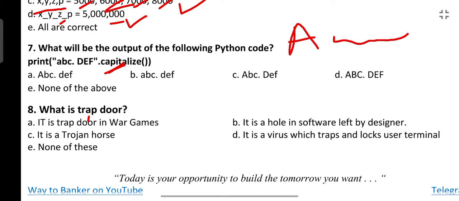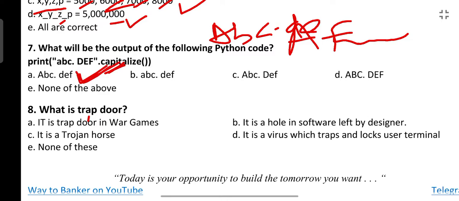So the answer for this question will be a, b, c dot, here d, e, f will also be converted to small only, d, e, f. So capital A, B, C dot small d, e, f. So the correct answer is option A. I hope the capitalize function concept is also clear.